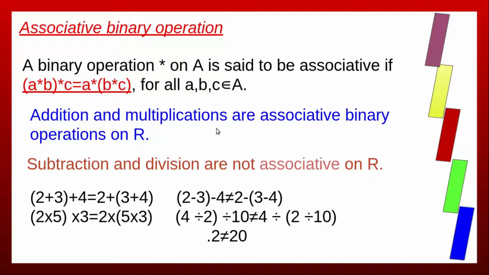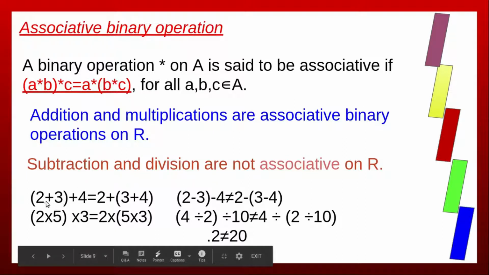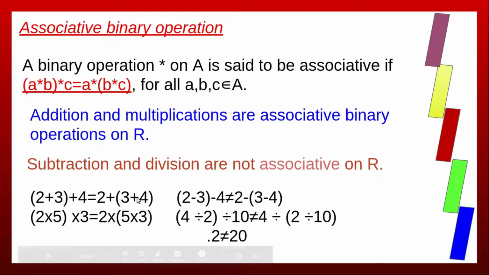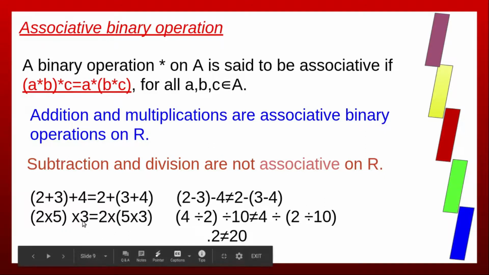Now addition and multiplication are associative binary operations. Consider three elements 2, 3 and 4. 2 plus 3 is 5, 5 plus 4 is 9. Again, here first we add 3 and 4. 3 plus 4 is 7, 7 plus 2 is 9. So addition is associative.